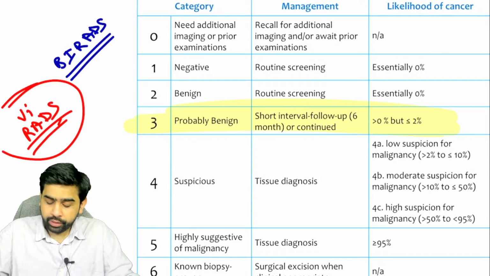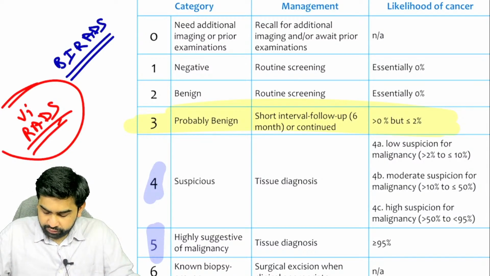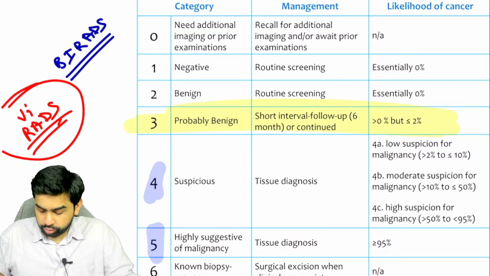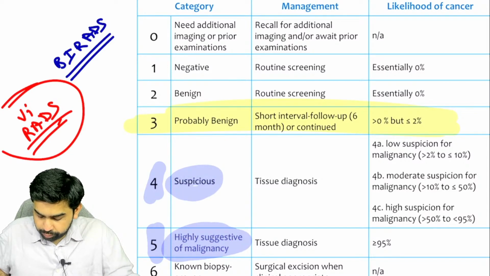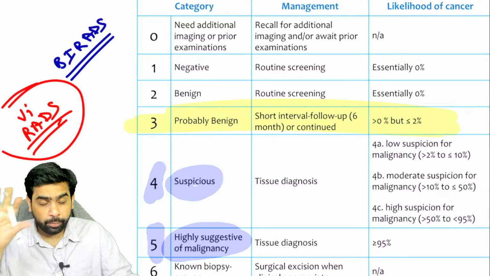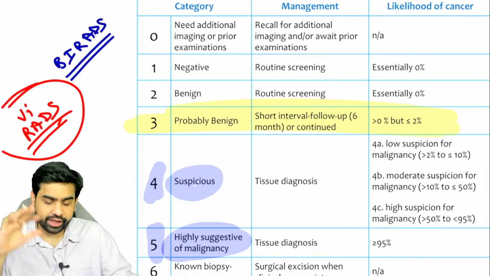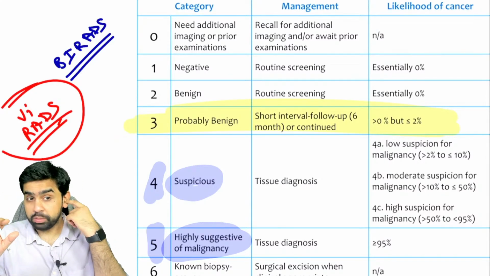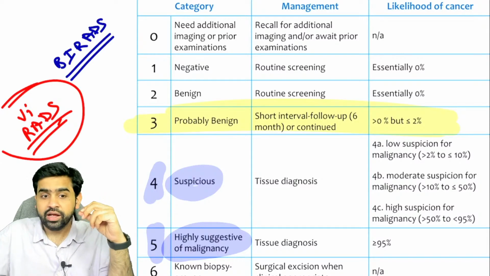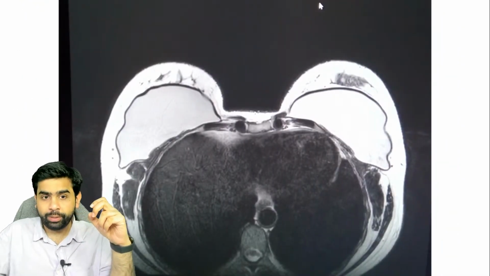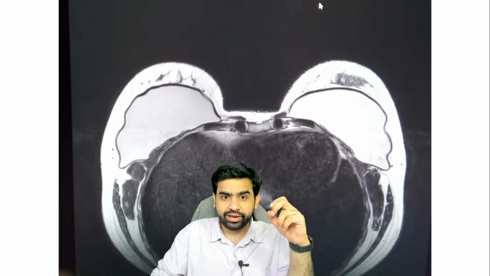But for BI-RADS 4 and 5, here you can get a biopsy done, because now it is suspicious and highly suspicious of malignancy. So please try to understand, probably benign, you don't get a biopsy done. What you do is reduce the duration of the screening. And then what is BI-RADS 6? BI-RADS 6 is biopsy proven malignancy. It means that the patient already has a true cut biopsy which shows that the patient has a malignancy.